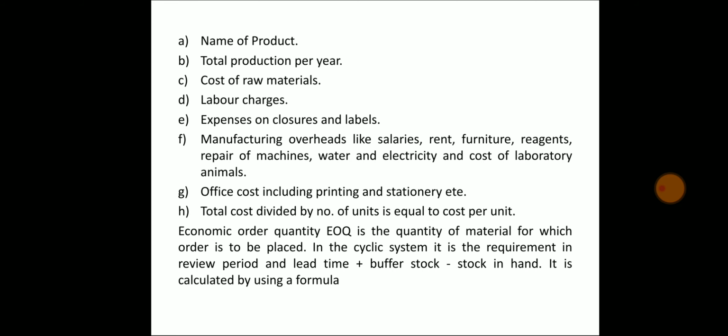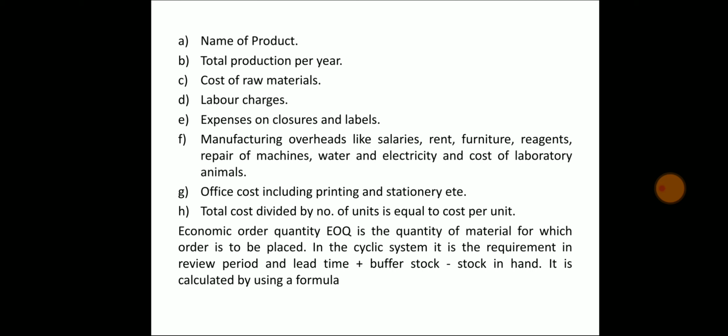Economic order quantity. This is also known as EOQ. It is the quantity of material for which an order is to be placed in the cyclic system. It is the requirement in review period and lead time plus buffer stock minus stock in hand.